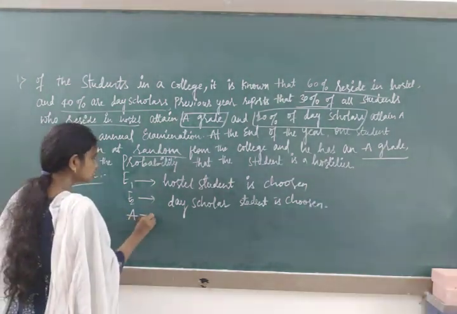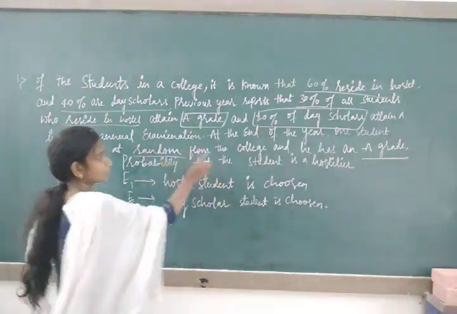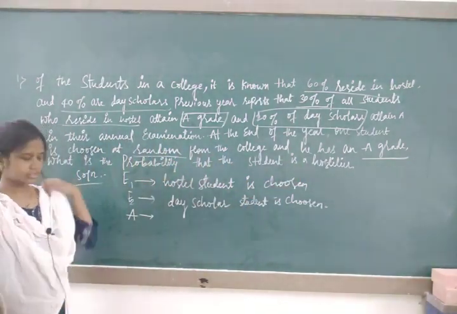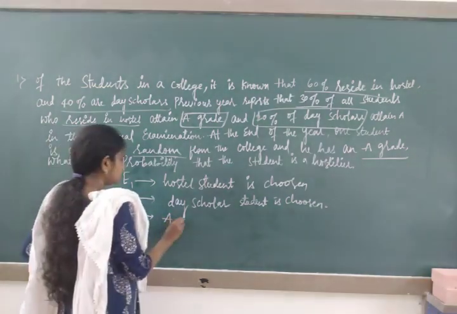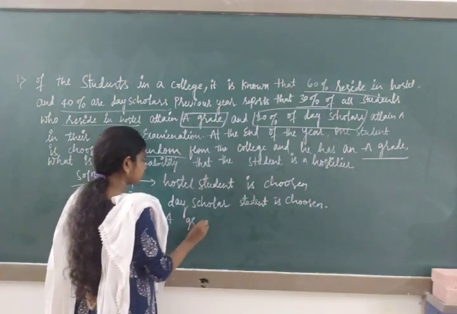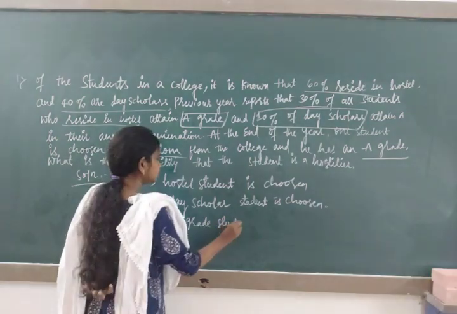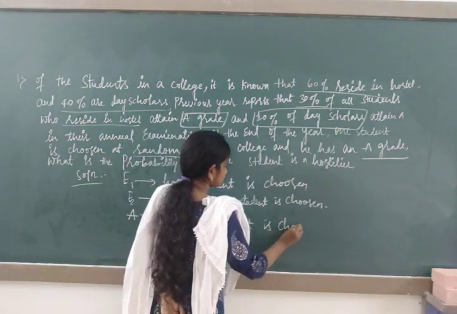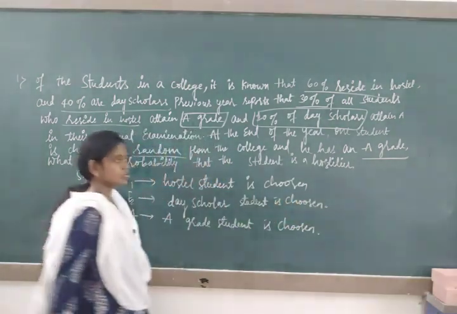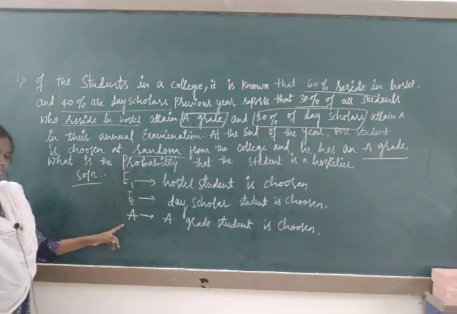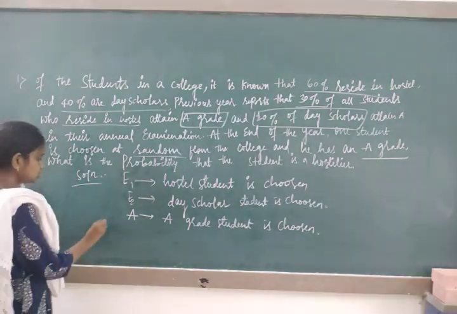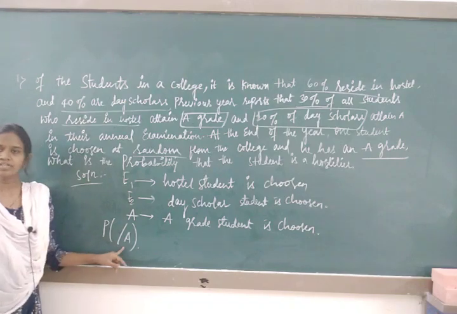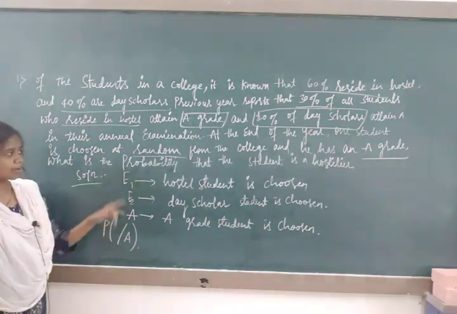This event is already existed: from the college, he has an A grade, because we have selected the A grade student. If an A grade student is chosen, this event is already existed, so you write P of E by A. Whose probability are they asking?